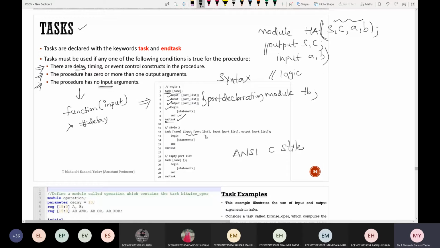See here, input port list, inout port list, output port list. Any style you can use. You can go with style number 1 or style number 2. Generally we have followed style number 1, so better go with this. In exams, they won't ask you to write only in a particular ANSI style or something. Anyhow, you can write it.